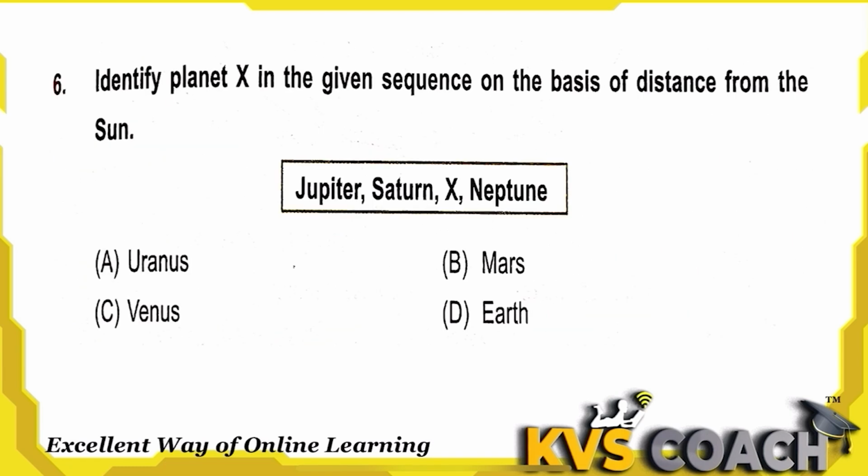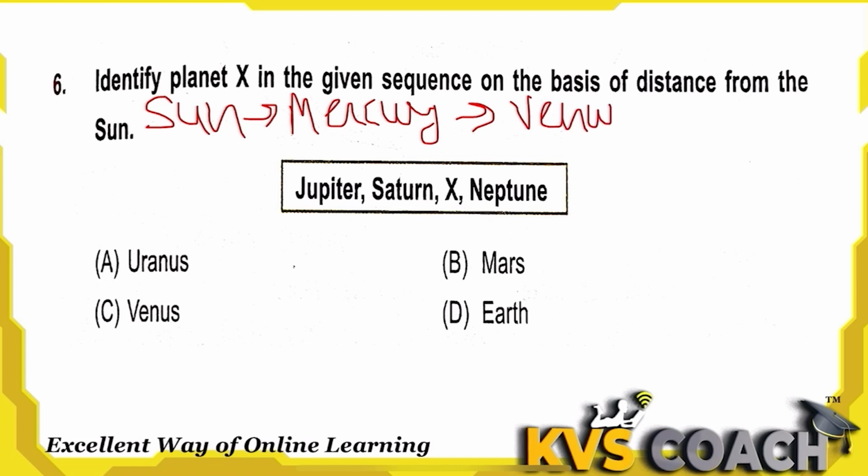Next is, identify planet X in the given sequence on the basis of distance from the sun. We need to check what the sequence is. First one is the Sun, and after that is Mercury. After Mercury there is Venus, and after that it is Earth.